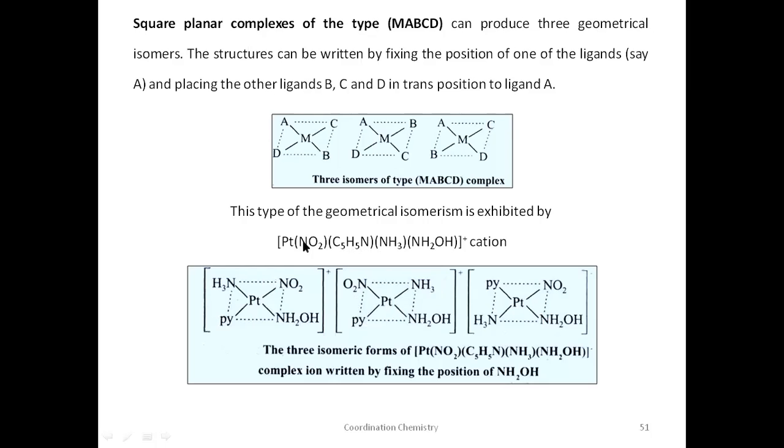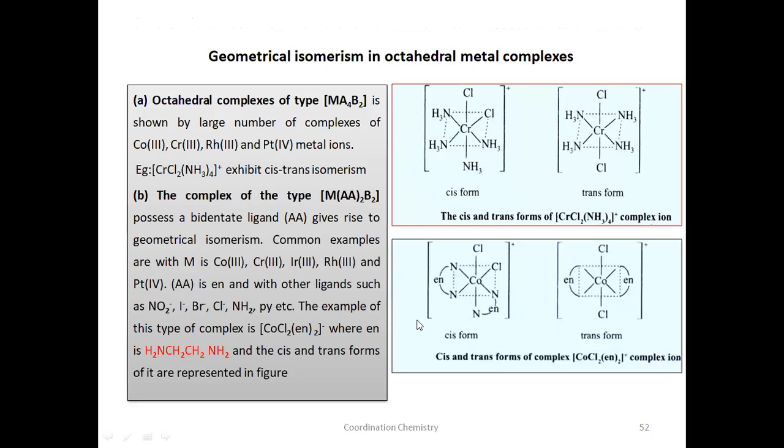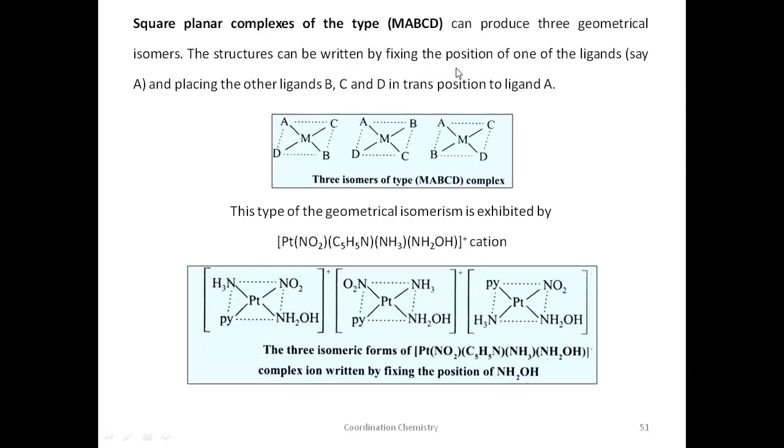Similarly, the remaining ligand here is pyridine. C5H5N is pyridine, indicated with PY, a short form. So trans to hydroxylamine, write pyridine, and fill the rest with the other ligands. So this is how you can write the three isomers when different types of ligands are there.